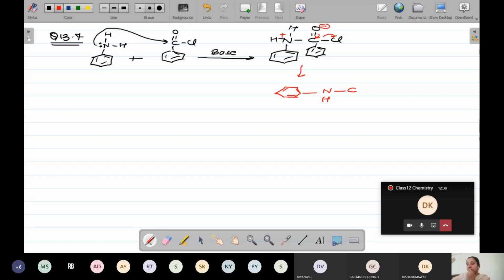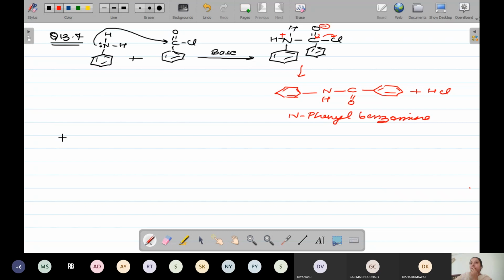NH, C double bond O, and your benzene, plus HCl will get eliminated. So its name will be phenyl benzamide. Okay, got it?